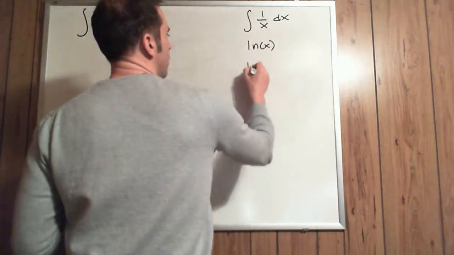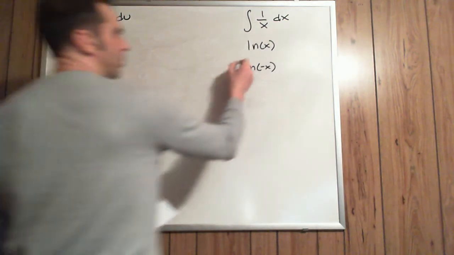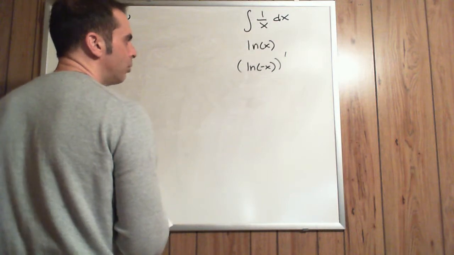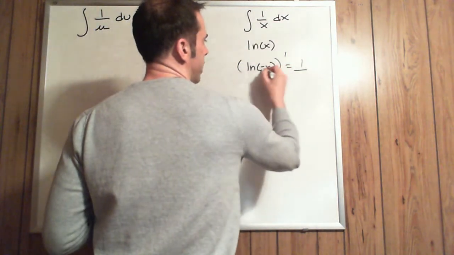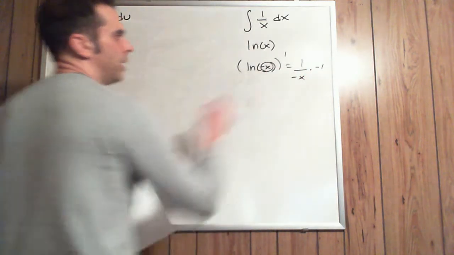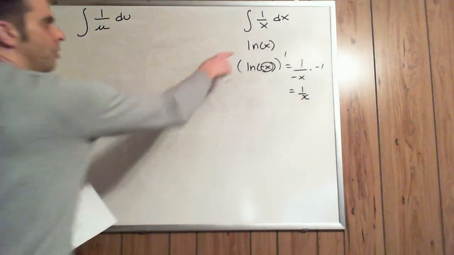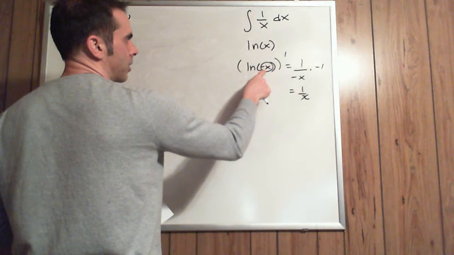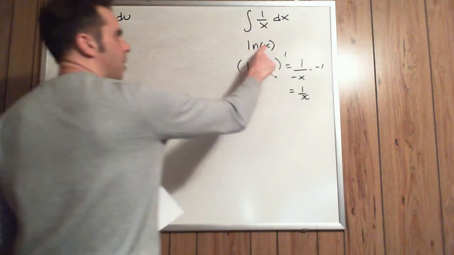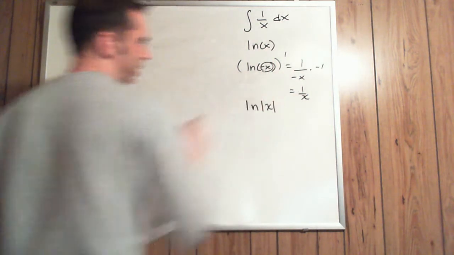What about the derivative of ln of negative x? Notice that if we took this derivative, the derivative of ln of negative x equals 1 over the inside stuff times the derivative of the inside, which is negative 1. And this now would become 1 over x. So notice that both of these, whether it's a positive x or a negative x, has the same derivative of 1 over x. So since this can be a positive or a negative, we'll rewrite this as the ln of the absolute value of x.